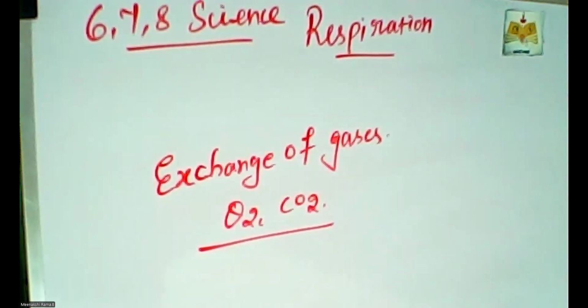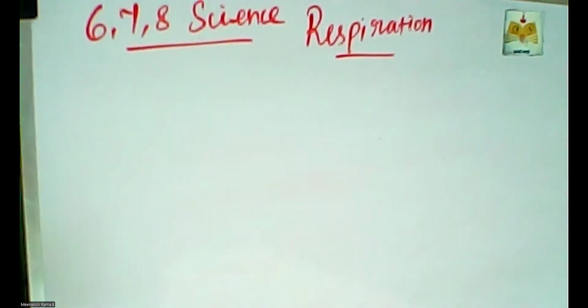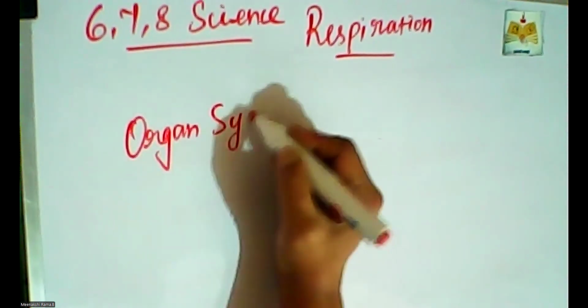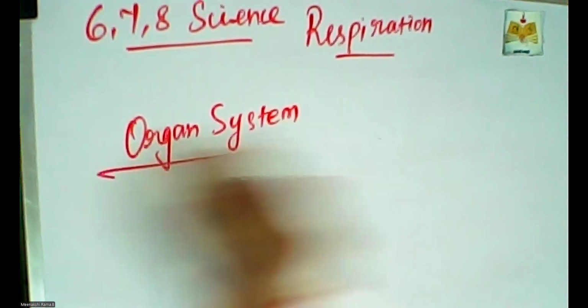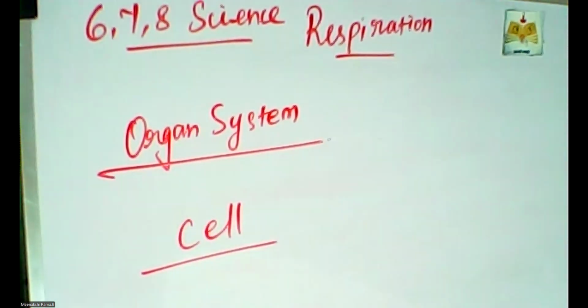So there are different kinds of respiration. Basically, the human respiratory system. I think we studied the concept of organ system. Do you have any idea about the organ system? Our body is made up of cells. The cell is the basic part of the organ system.